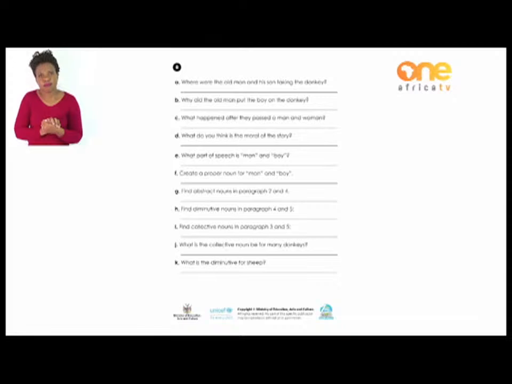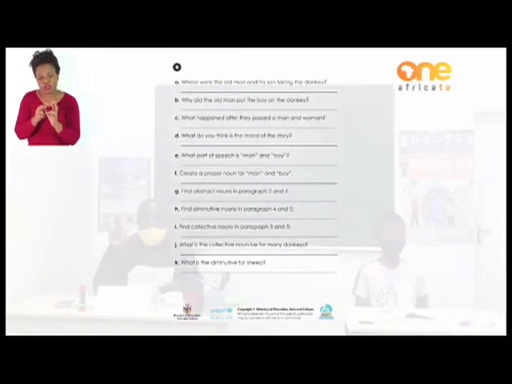Now the questions are from A to K. A says, "Where were the old man and his son taking the donkey?" Yes, I hope you know that they were taking the donkey to the market. So thank you very much, boys and girls. I wish you success in all your completion of the questions.